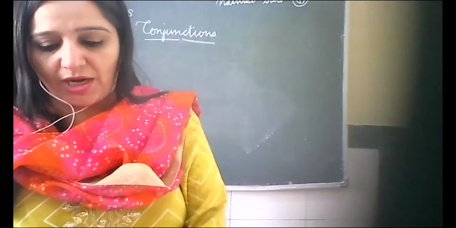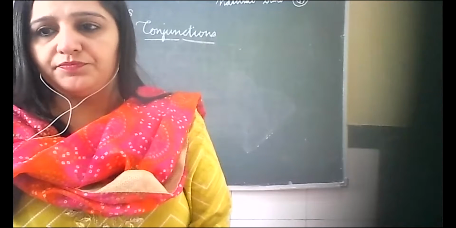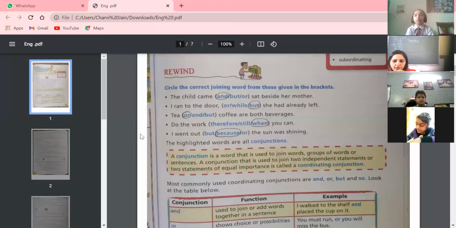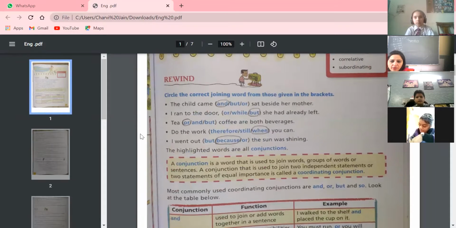So you can see here, some of the conjunctions are there. The child came and but or so sat beside her mother. You can see here, there are three types of conjunctions: coordinating, correlative, and subordinating. Coordinating conjunctions we use when the two sentences are independent.